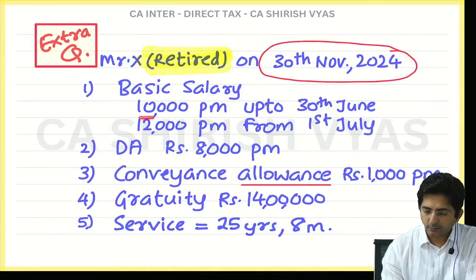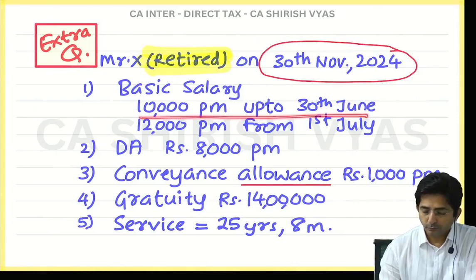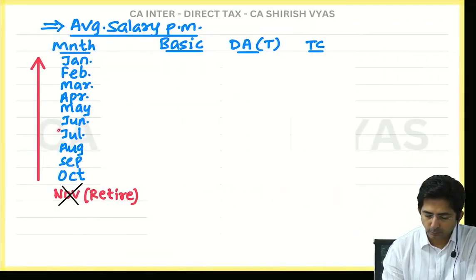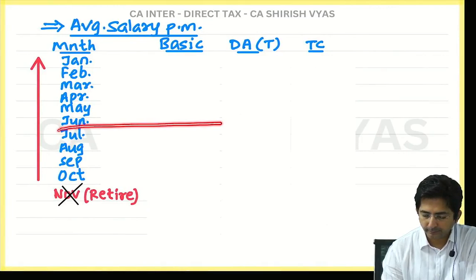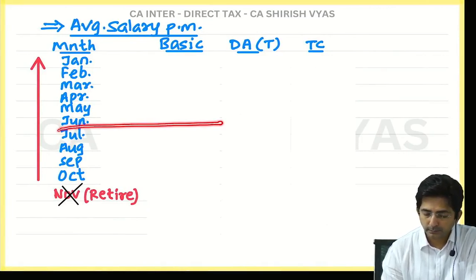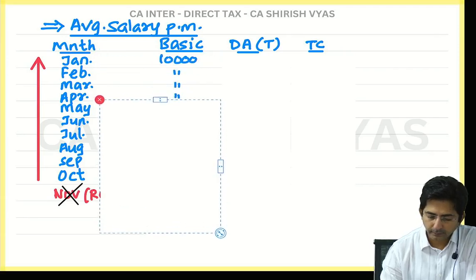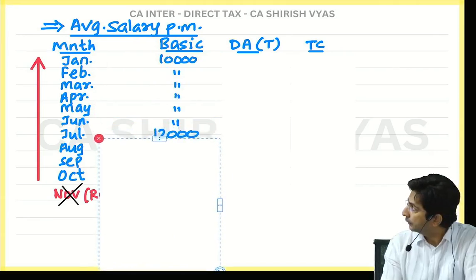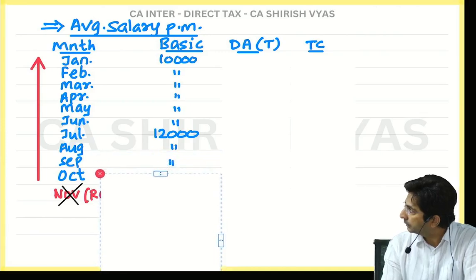Now tell me what is the basic salary? It was 10,000 till June. So till June means look at this. Till here you will write 10,000. After that it became 12,000. See, I have written here. Till June it is 10,000. Correct? And after that, look, it has become 12,000.